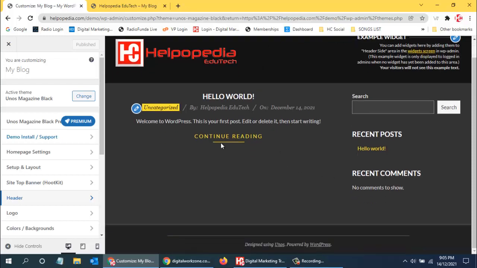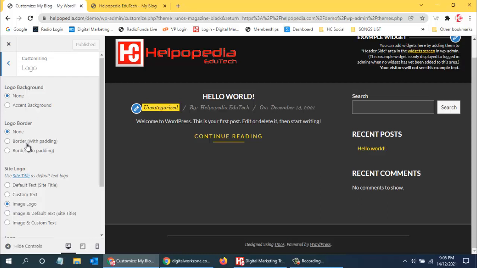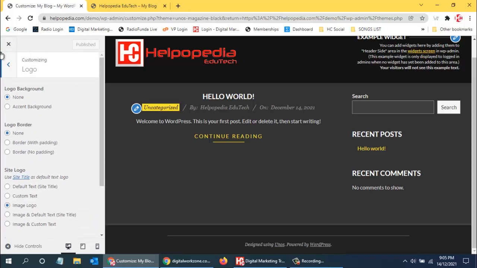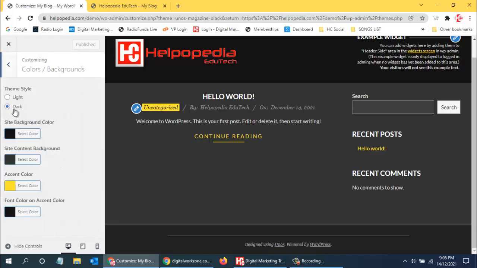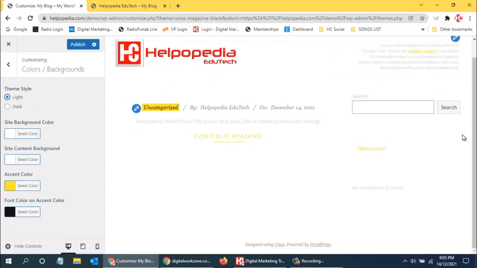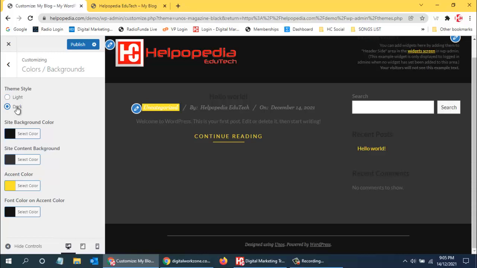So I mean, you can just check out the other options. So this is already we have used our logo, and this is the colors and background. So right now we have dark background. If I select on light, then the light background will come up. So we can use whatever we want. So like this it will come up.